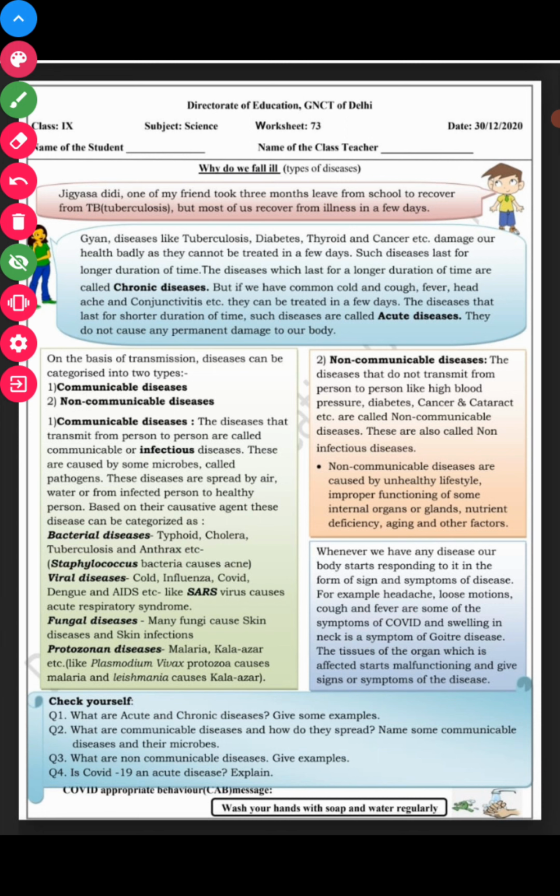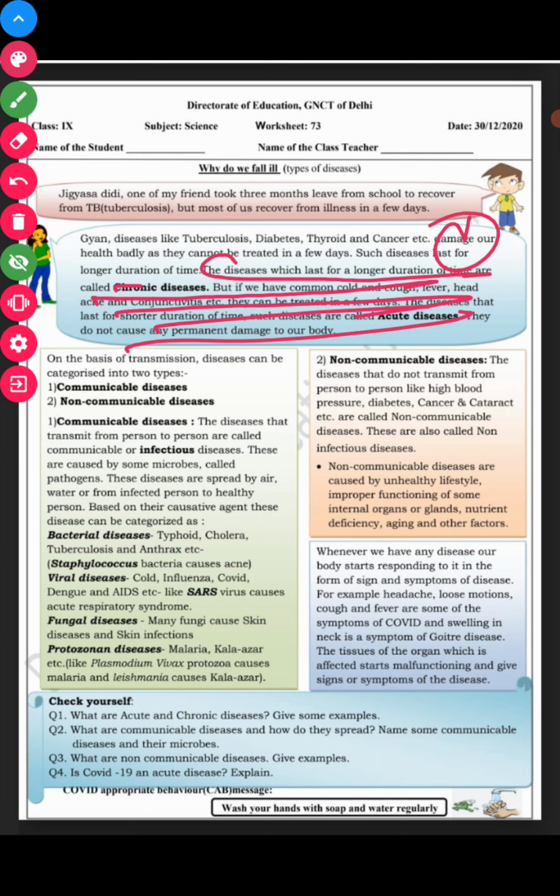The tissue of the organ which is affected starts malfunctioning and gives the signs and symptoms of the disease. Okay, see, what are acute and chronic diseases? You can write the definitions of chronic diseases and acute diseases from here. This is the answer to your first question.